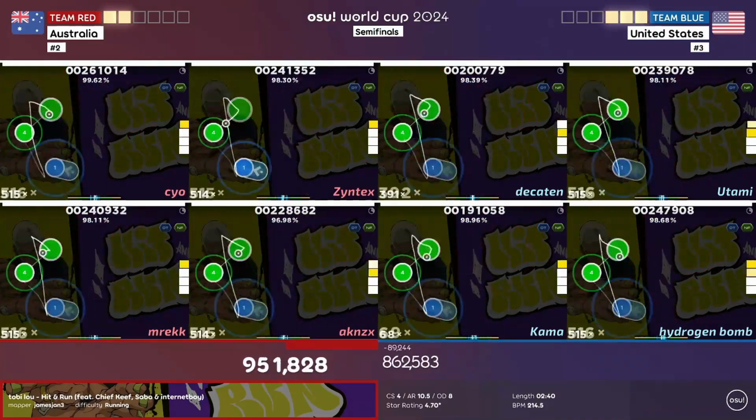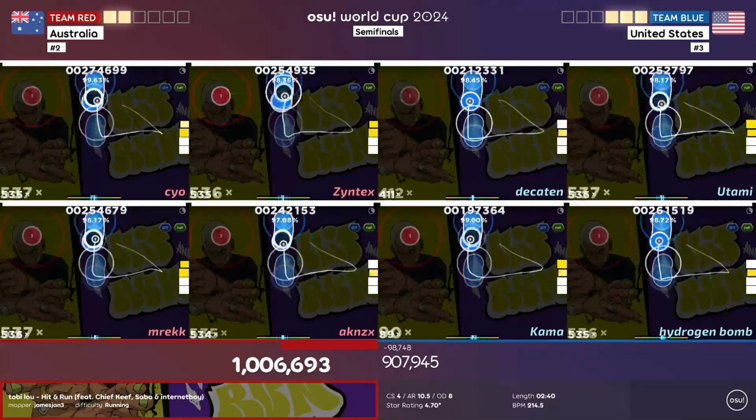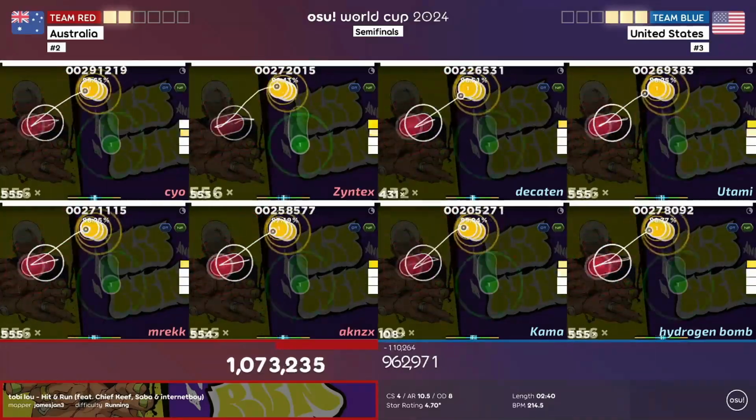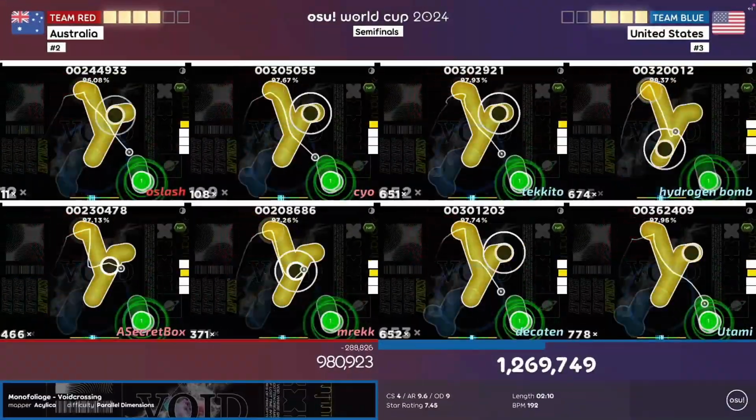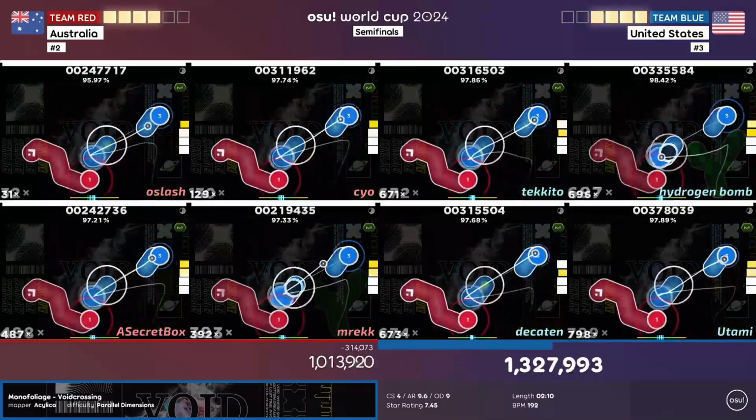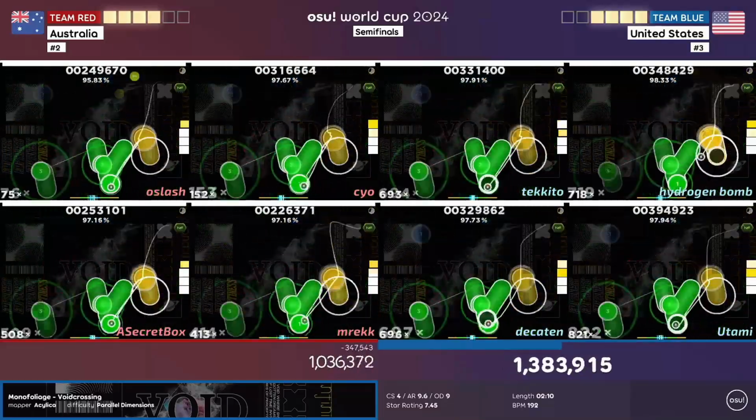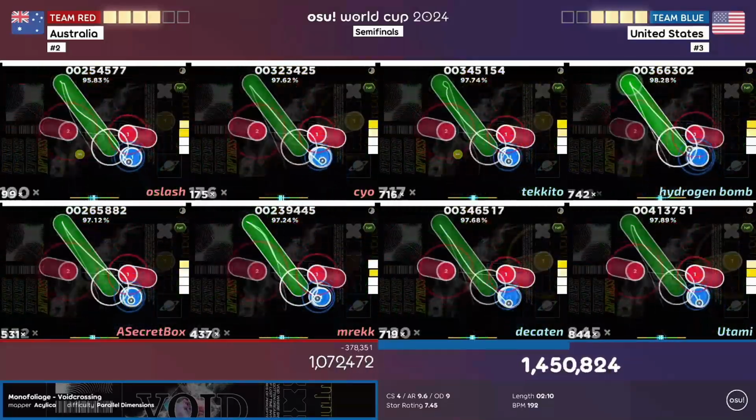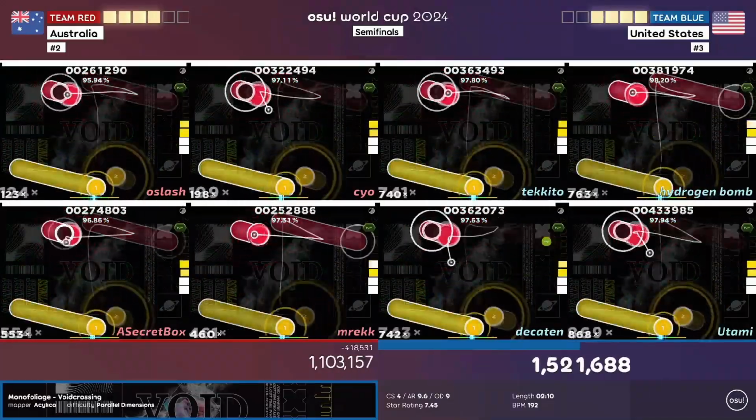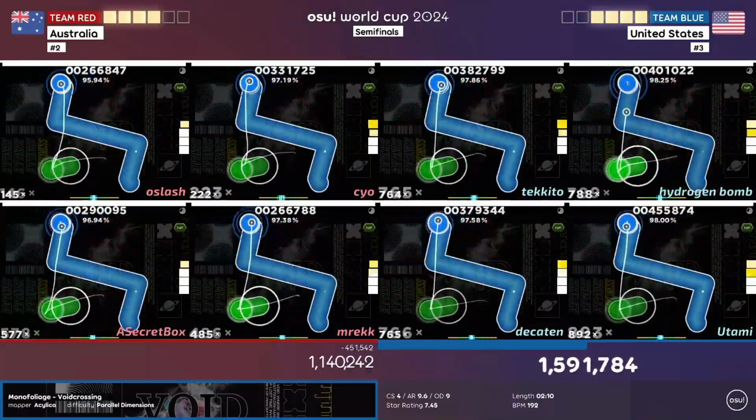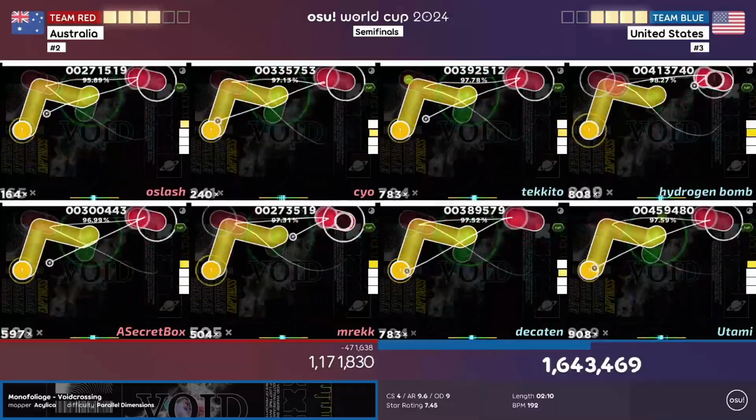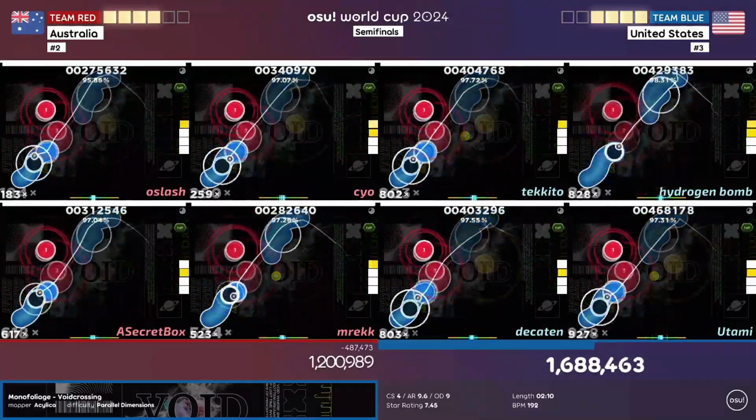But now, tied up 4-4, it is the US's pick, and they pick Nomad 4. If you know anything about the US, they are really good tech players, so the US ended up winning. Not by a huge landslide, but by almost 500,000 points, which is still very good. So now the score is 5-4 in favor of the US.